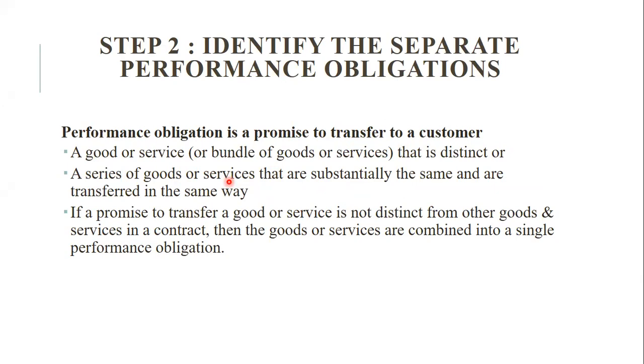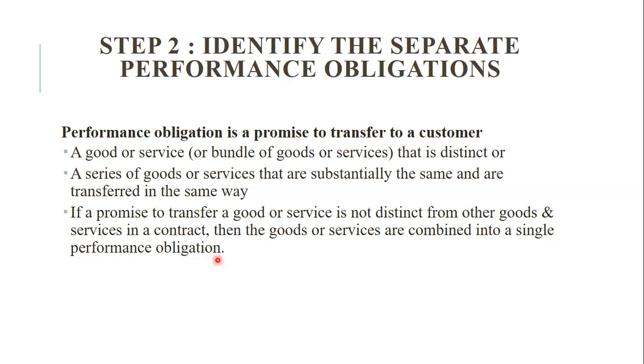ओके, और काय काय बंडल ऑफ गुड्स और सर्व्हिसेस आपण प्रोव्हाइड करतो आहोत. देन series of goods or services that are substantially the same and transfer in a same way, की that is maintenance contract वगैरे असतात, की that is for services. की काही ऑर्गनायझेशन असतात, they need a same kind of raw material, so सेम वे साठी असेल की वर्षभरासाठी तुम्ही सप्लाय करा, दिस इज द कॉस्ट फॉर युअर annual contract, but we are paying this monthly payment to you, असं. If a promise to transfer a goods or services is not distinct from other goods and the services in contract, then the goods and services are combined into a single performance obligation. तो single performance मध्ये आपण consider करू शकतो.